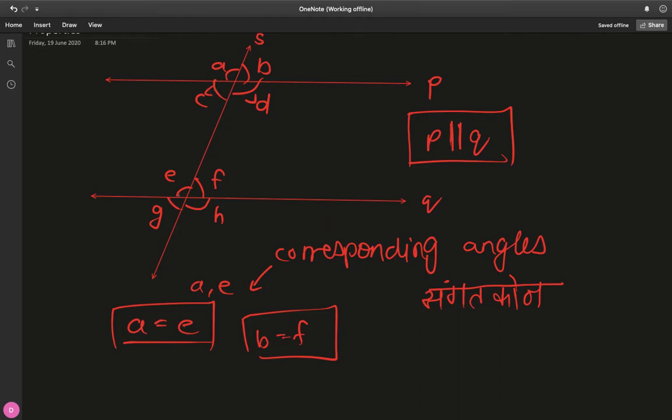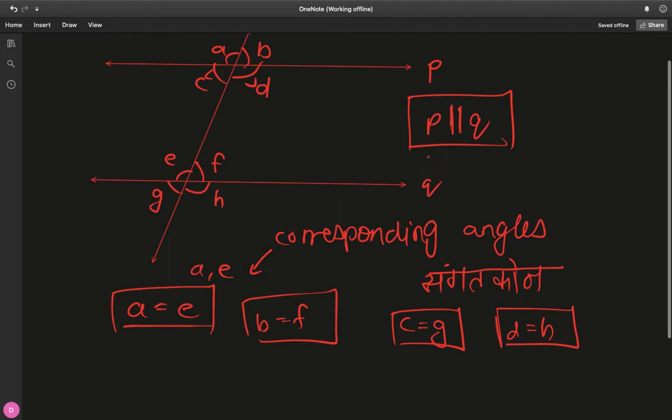C, again you drop down and then go underground, because even C was hanging from P. So C is equal to G, and D is equal to H. Similarly, corresponding angles are equal as long as both these lines are parallel. Fair enough.